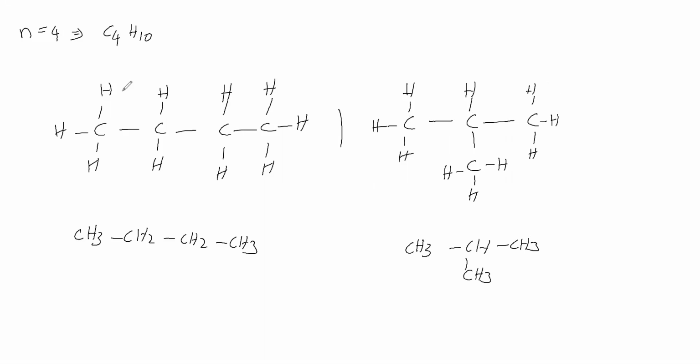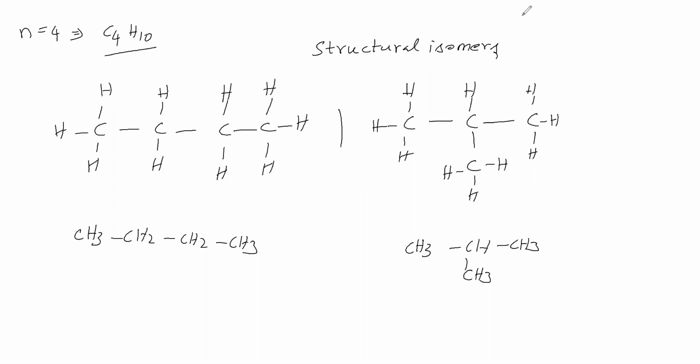Now, for C4H10, how many structures are possible? See, 2 structures are possible. This is one molecule, it is another molecule. This molecule's molecular formula is C4H10. This molecule's molecular formula is C4H10. So these two molecules have the same molecular formula, but the structures of these two molecules are different. Therefore, we have to call these two structural isomers.